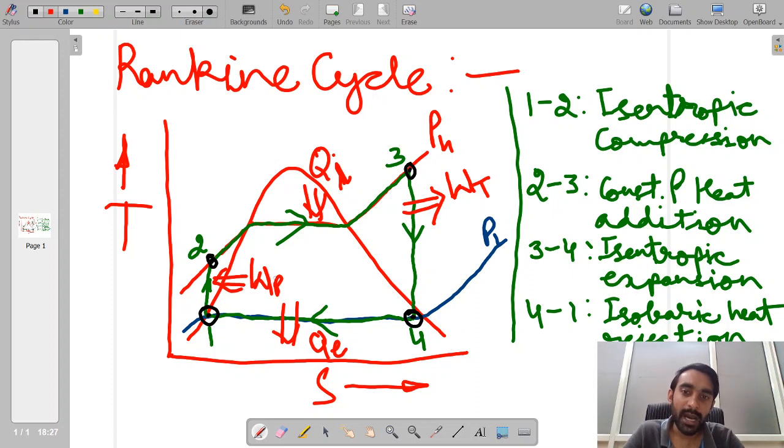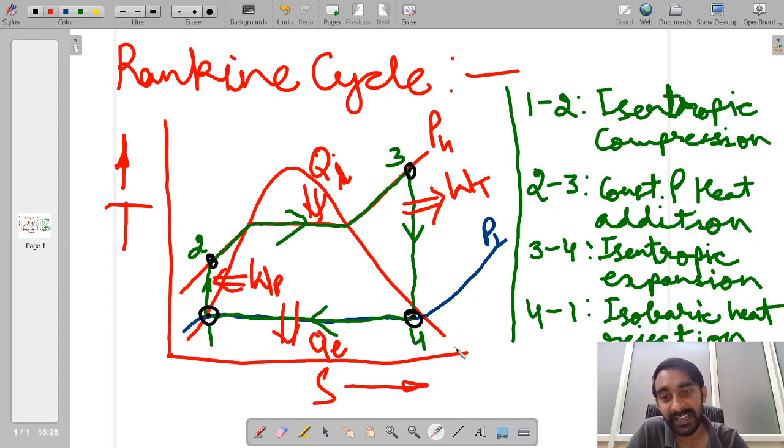Okay. Now, this entire thing is a cycle. If we consider this entire cycle as our thermodynamic system, we will find that there is no interaction of external mass transfer across the boundaries of the system. So this entire cycle we can analyze as a control mass system.